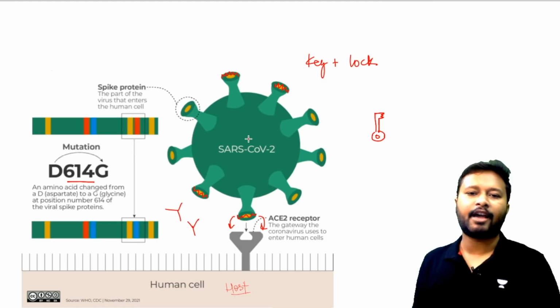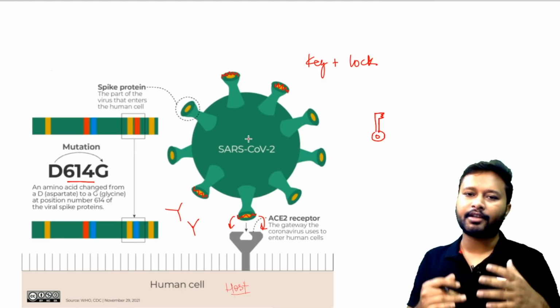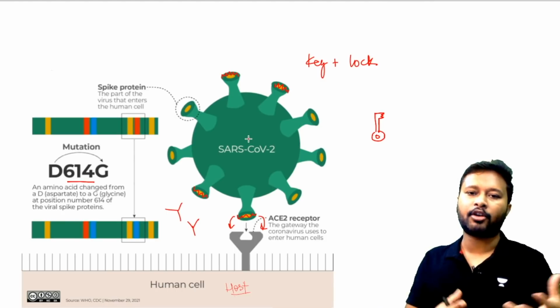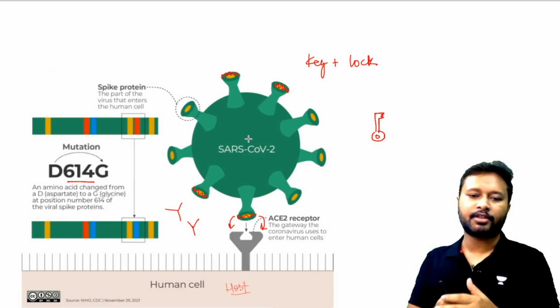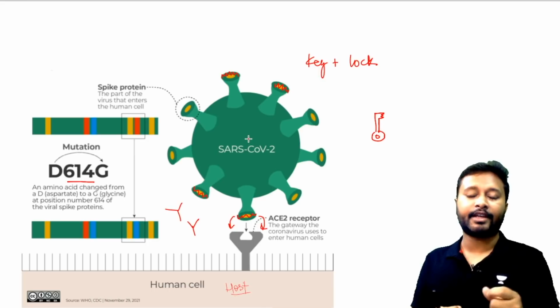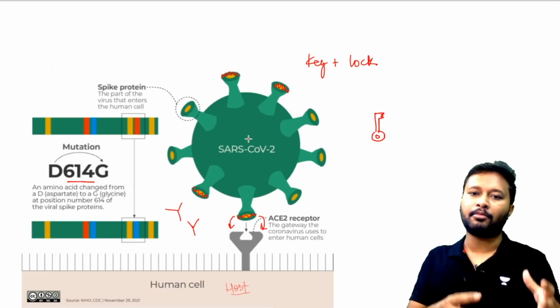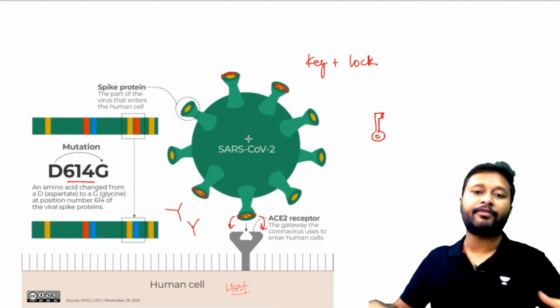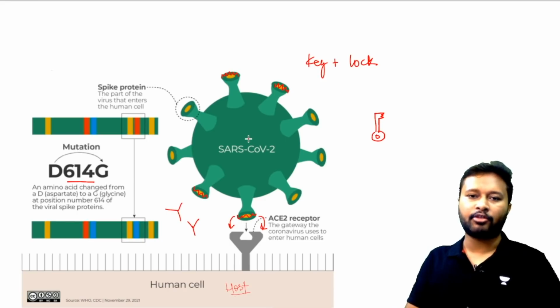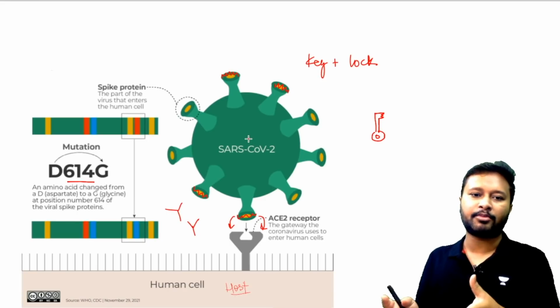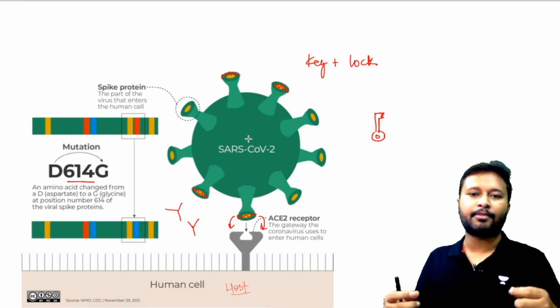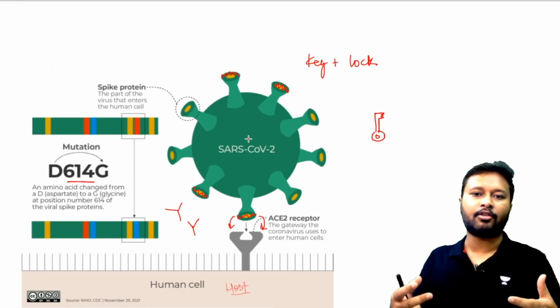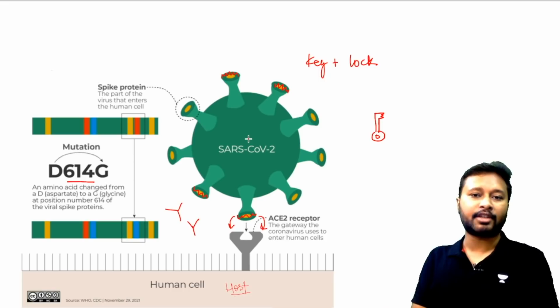Now the question is, why does the virus mutate? As I told you, it is one way for the virus to dodge the immune system, or the immunity which the host develops. The second thing is environmental factors. There are various environmental factors which can make the virus mutate, so it can make different mutations in different regions of the world. You will find in the upcoming slides that different mutations have been found in different portions of the world, which means environmental reasons caused that particular variation in that virus.